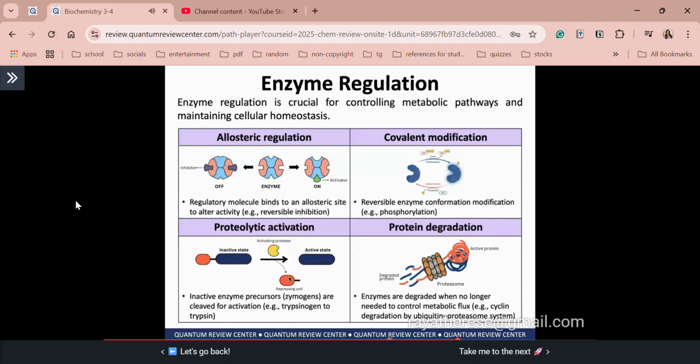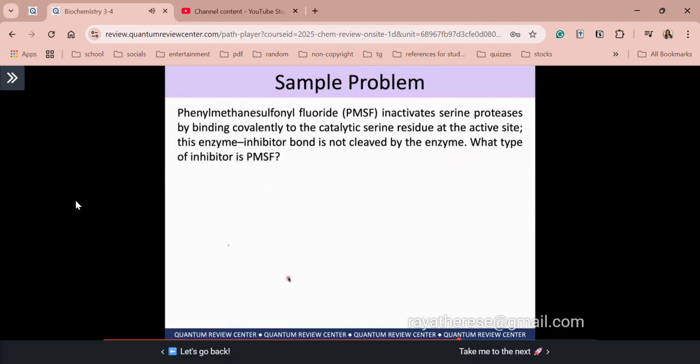Alright, so class, to end our discussion on proteins, amino acids, and enzymes, here are 2 sample problems. Okay, please try to answer this before checking the answer in your manuals. First, PMSF inactivates serine proteases by binding covalently to the catalytic serine residue at the active site. So this enzyme inhibitor bond is not cleaved by the enzyme. What type of inhibitor is PMSF?